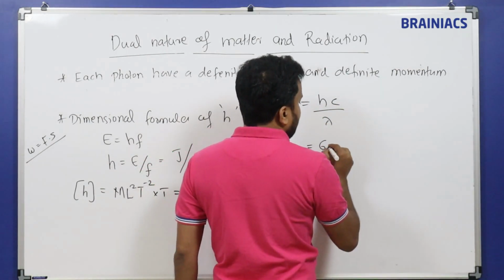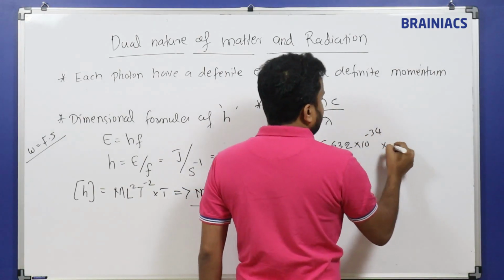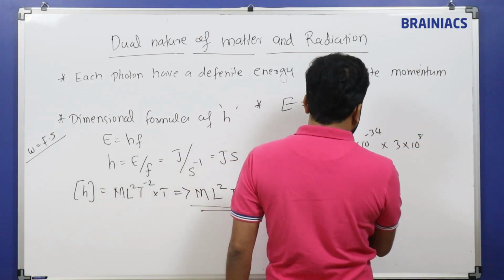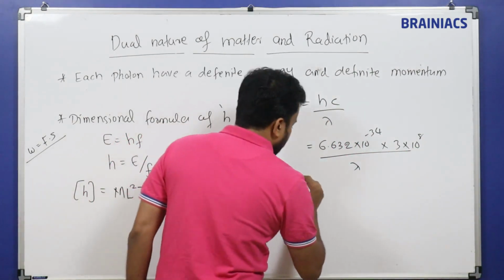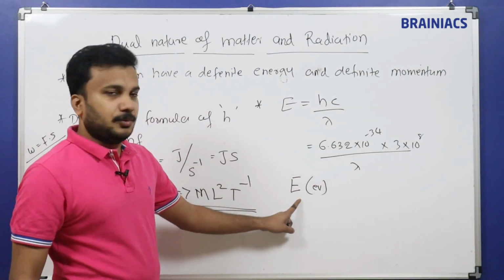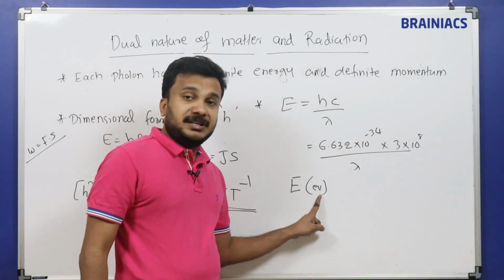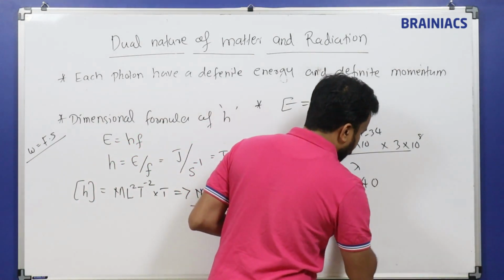H has the value 6.63 into 10 power -34 and C has the value 3 into 10 power 8, all divided by lambda. If the question asks you to find the energy in electron volt, then if you solve the numerator you will get 1240.